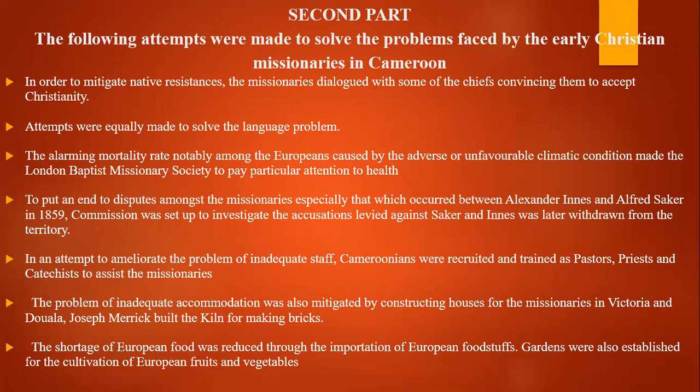You have to give the attempts. How did they solve the problem of native resistance? How did they solve the problem of language barrier? How did they solve the problem of health? How did they solve the problem of disputes among the missionaries? How did they solve the problem of inadequate staff? How did they solve the problem of shortage of food? How did they solve the problems of health, as we spoke about already, right? Now, this is how you're supposed to do it. So the first part, the problems, and the second part, the solutions to the problems for June 2016.